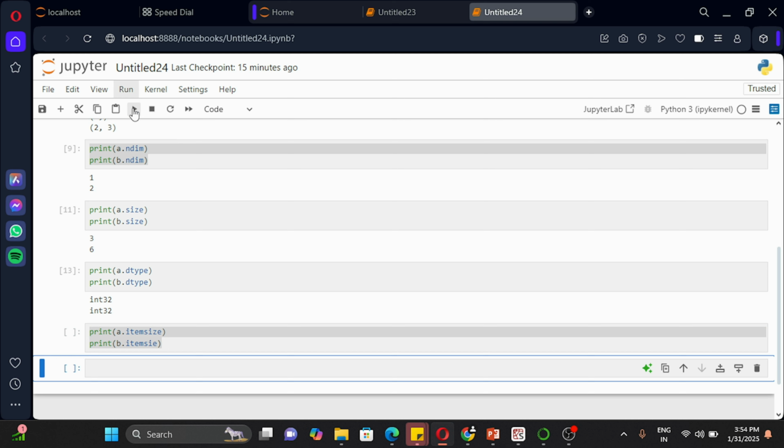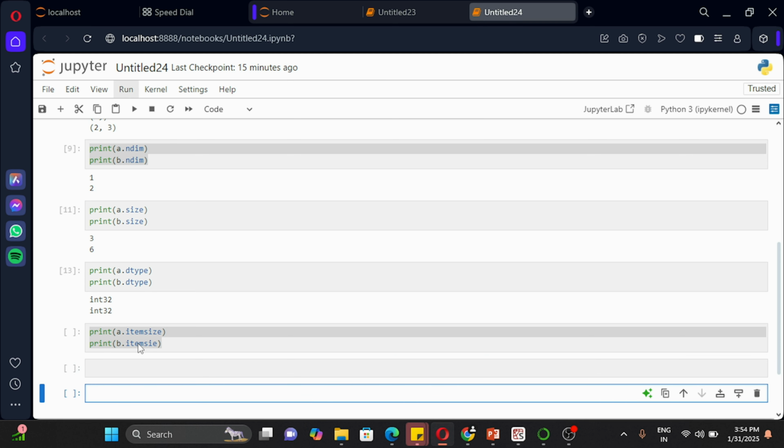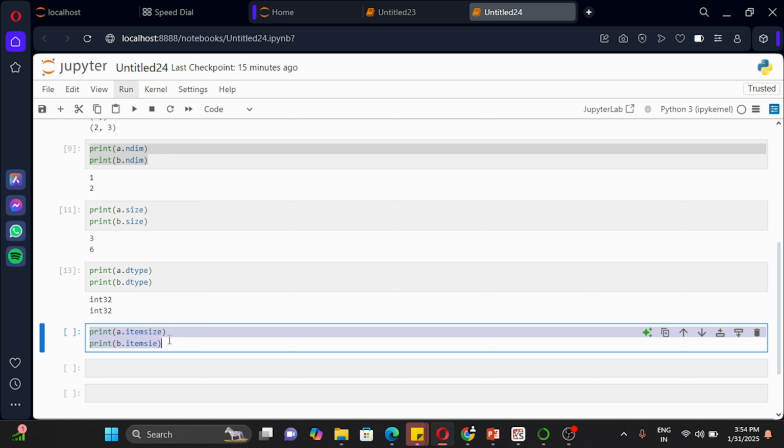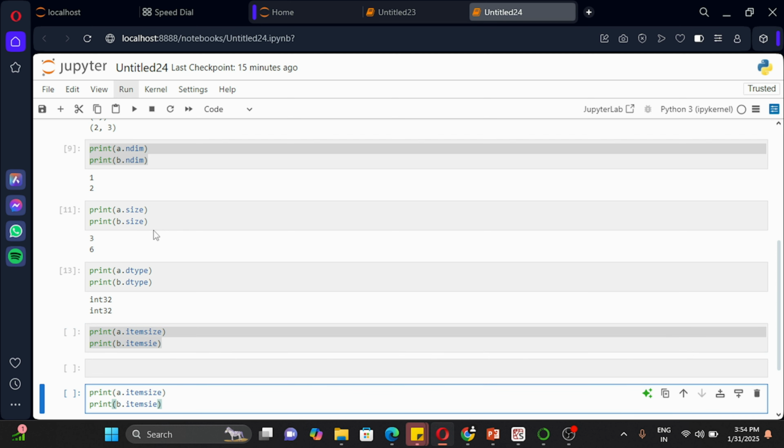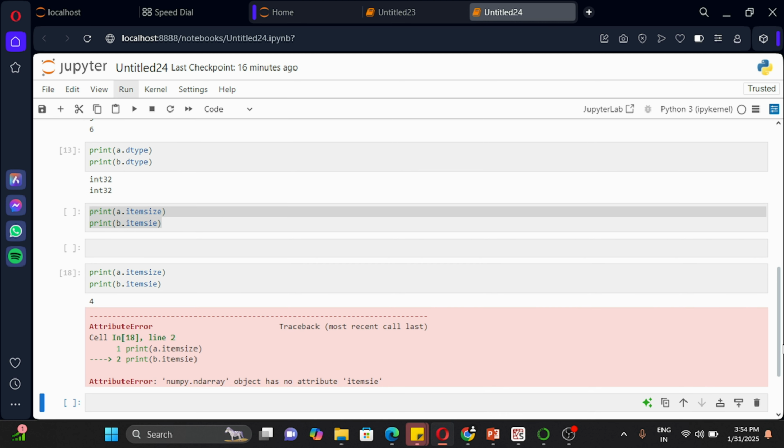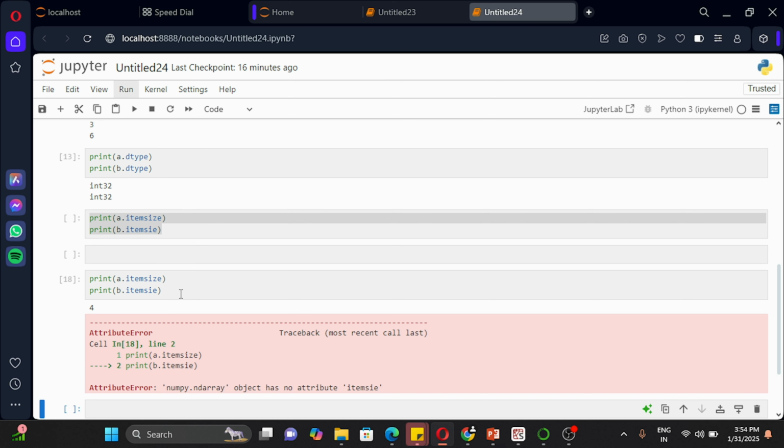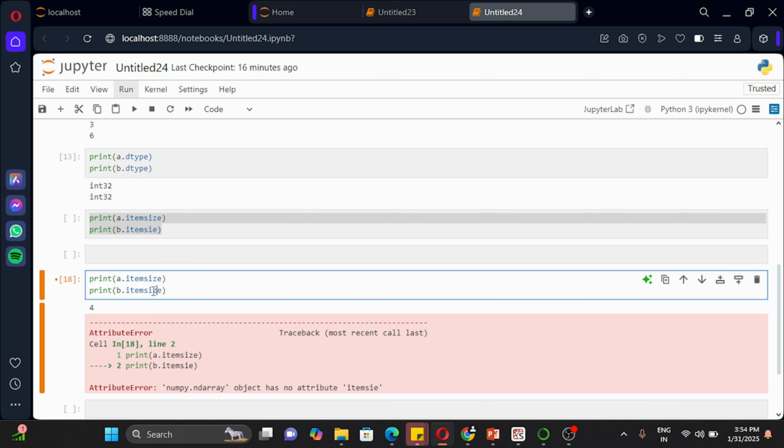So what does itemsize do? It returns the memory in bytes required to store a single element in an array. Let me copy paste it and print it: A dot itemsize and B dot itemsize. Sorry, there is a spelling mistake here.